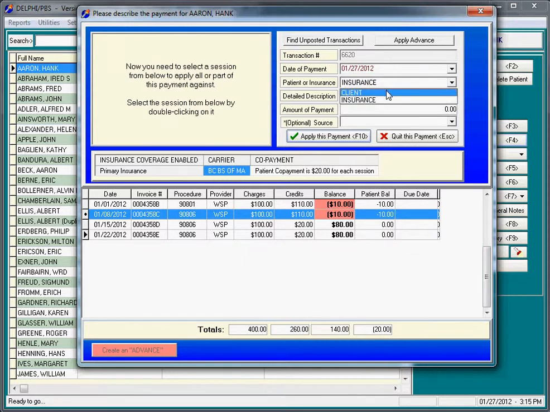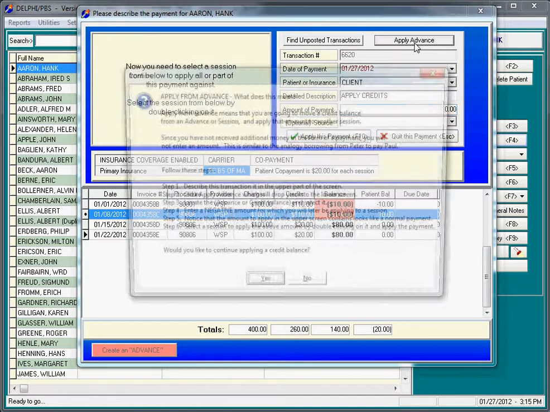We're going to say this is on behalf of client, and this is apply credits, and the amount is 0. We didn't just receive any more money. We're simply moving money. So the hard part for a lot of people to understand is the amount of the payment is 0 at this point. Now we click on the button that says Apply Advance.